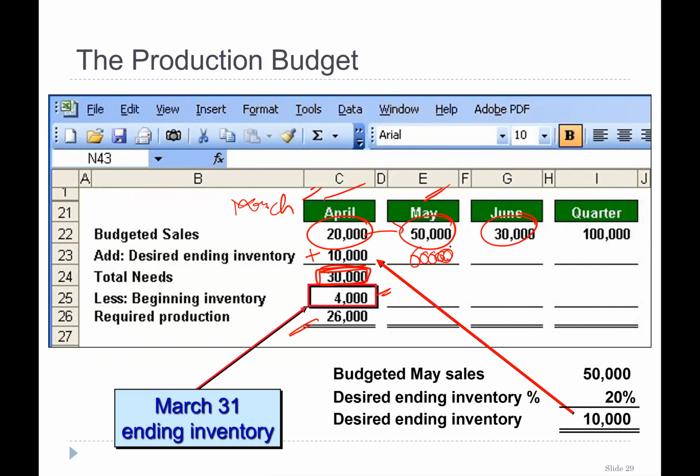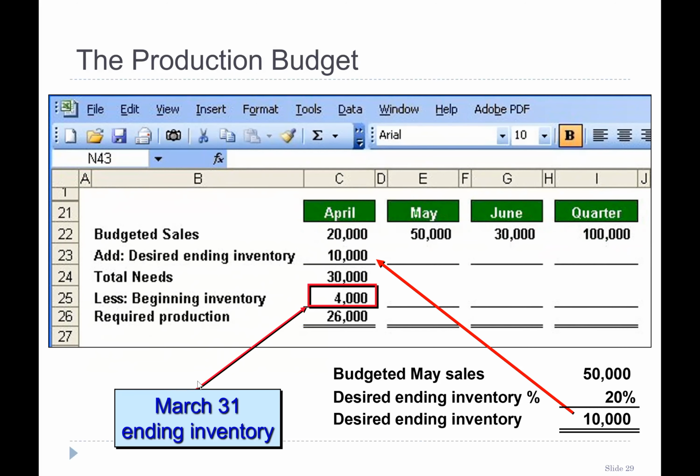So how much is the total requirement? 56,000. So the ending inventory in April would be the beginning inventory of May. So 46,000 units, right? So this is how you create a production budget.